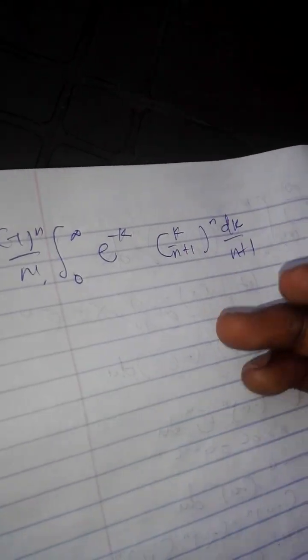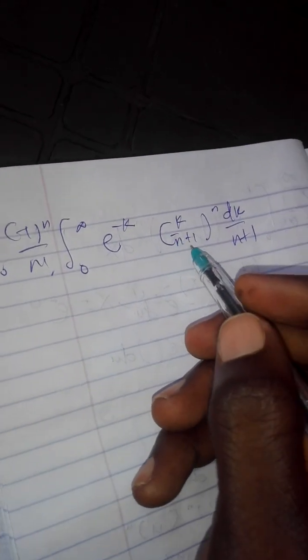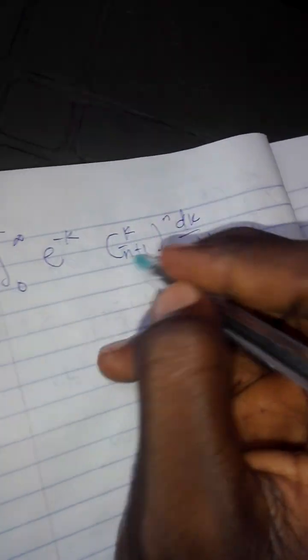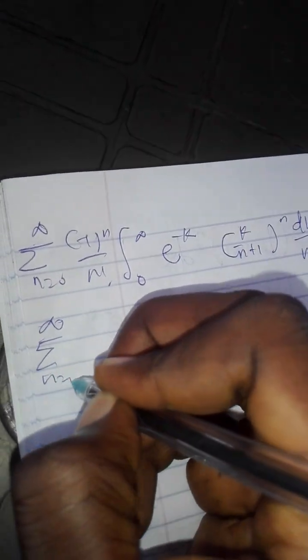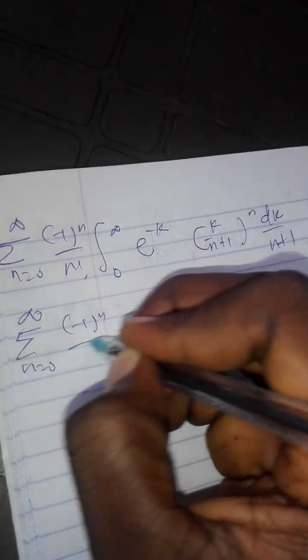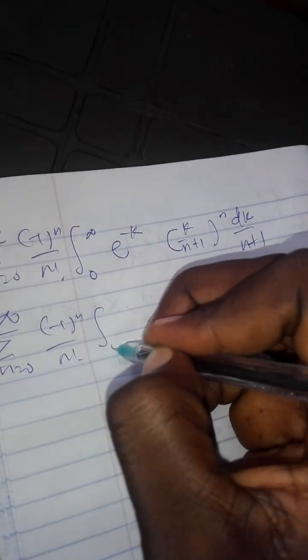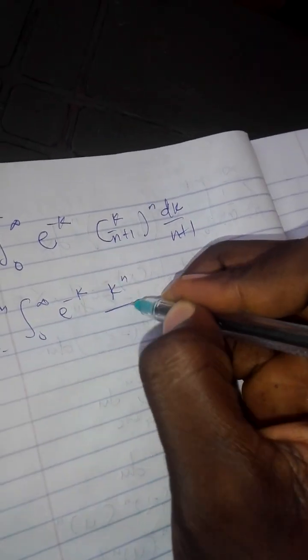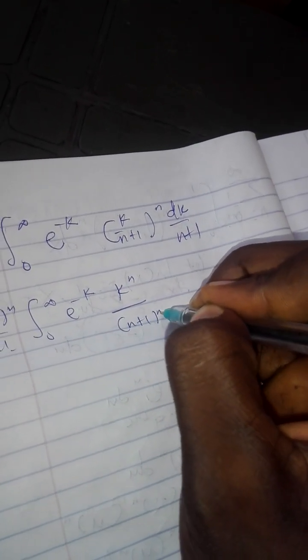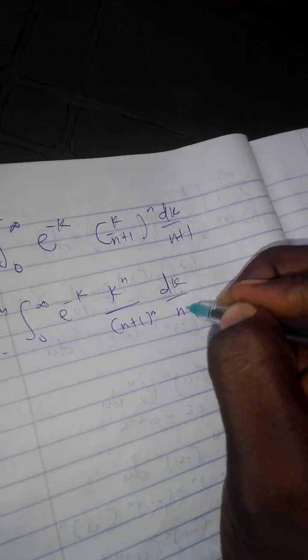So now writing this, I have the sum of n running from 0 to infinity of minus 1 raised to the power of n over n factorial, integral from 0 to infinity of e raised to the power of minus k, k raised to the power of n over n plus 1 raised to the power of n, dk over n plus 1.